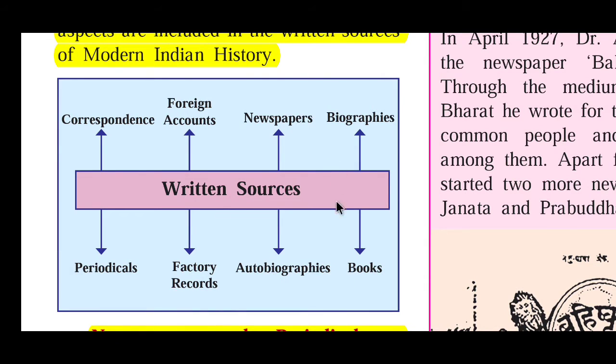Now, first try to understand what is the meaning of written sources. Written sources means whatever is in written form, and by reading that we get information about a particular time, about history. For example, suppose books. Take the examples of Ramayana, Mahabharata, or the dramas of Shakespeare.